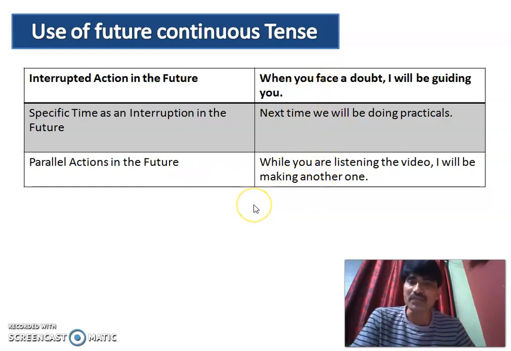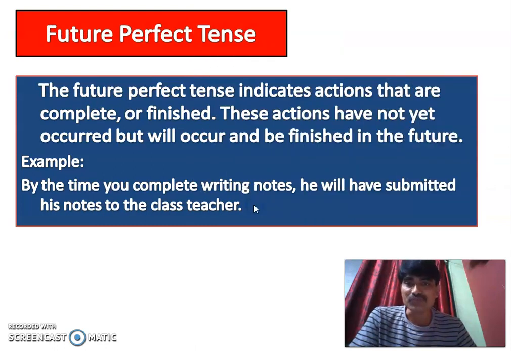I have given mine. Then comes future perfect tense. Future perfect tense indicates actions that are complete or finished. These actions have not yet occurred but will occur and be finished in the future. So in the future itself something will happen, and up to a certain point it will be over. So in order to convey this, future perfect tense has been used.